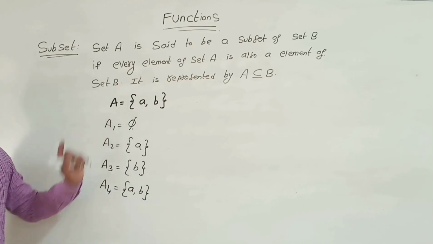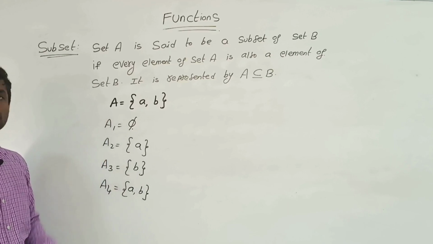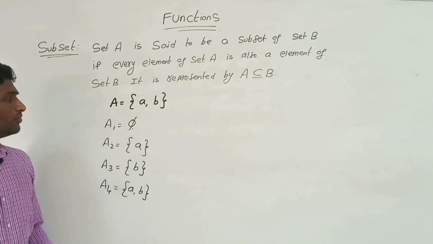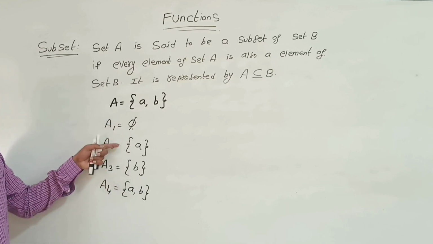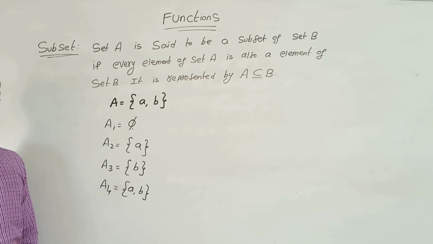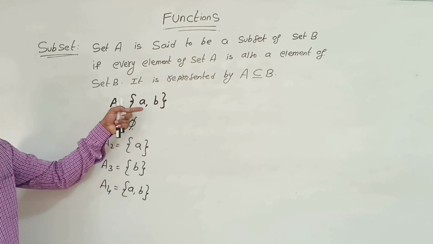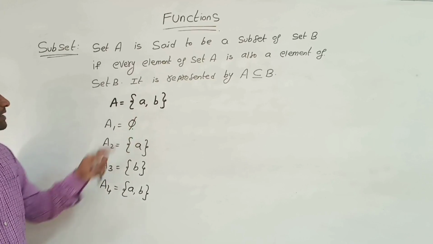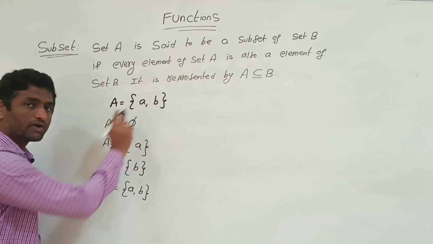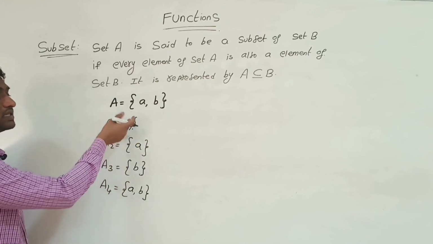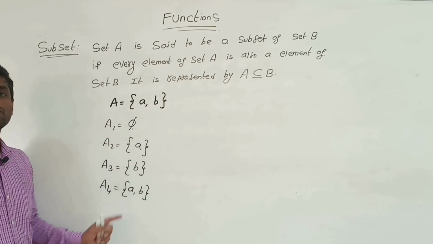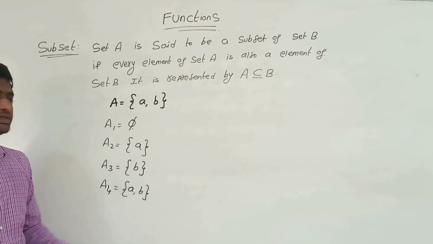Every set is itself a subset of A. How many subsets are there? 1, 2, 3, 4. Means if a set consists of two elements, which is a finite set, then the number of subsets is 4.